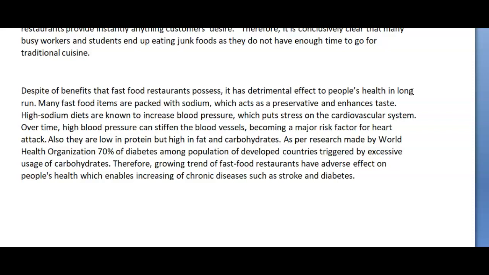As per research made by the World Health Organization, 70% of diabetes among the population of developed countries is triggered by excessive usage of carbohydrates. You're missing a verb there too. So is triggered by. Therefore, the growing trend of fast food restaurants has, because it's the trend, has an adverse effect on people's health, which enables an increase of chronic diseases such as stroke and diabetes.